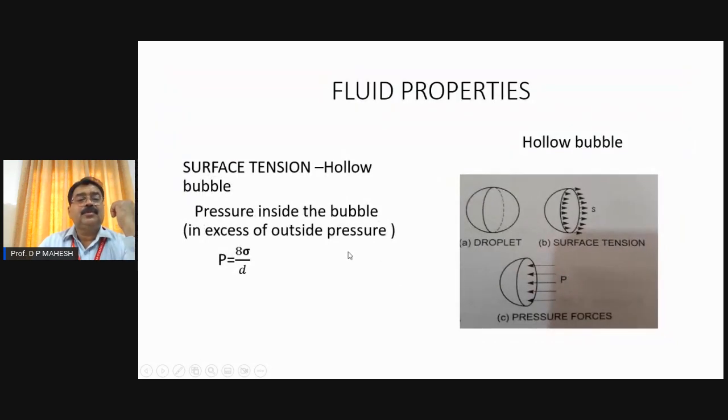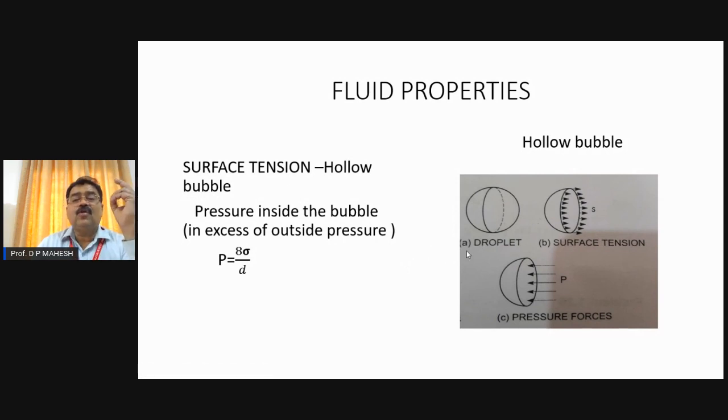Now coming to the hollow bubble case. There are two popular case studies or examples: one is the water droplet, the other one is the hollow bubble. Similarly, the liquid jet. So let us take the example of a hollow bubble. In a hollow bubble, like a soap bubble, you can see there are two contact surfaces, one above the other, like two coats.